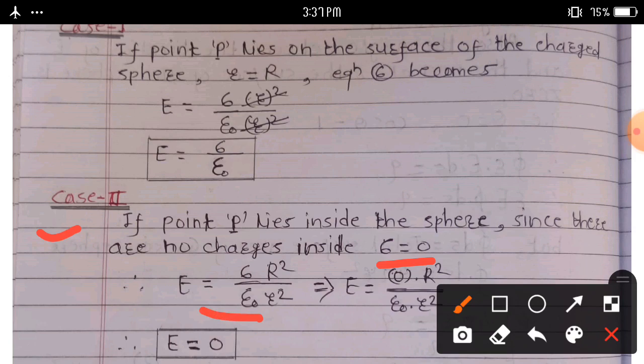We can put sigma is equal to 0, then this total becomes 0. E is equal to 0 means what? If point P lies inside the sphere, since there are no charge inside. This is another equation: electric field intensity if point P lies inside the sphere, since there are no charge inside.